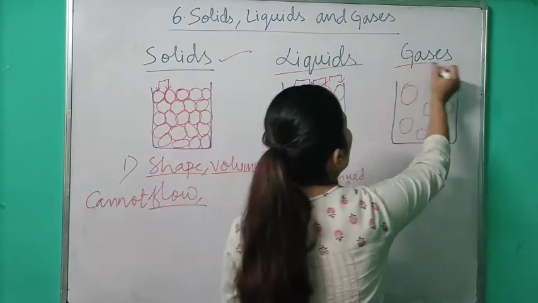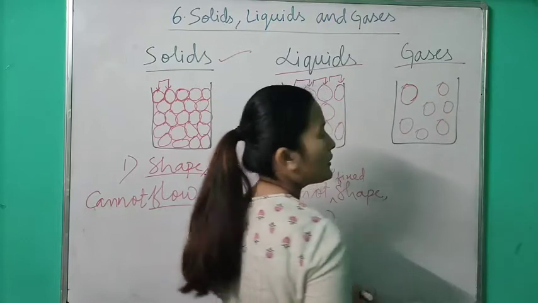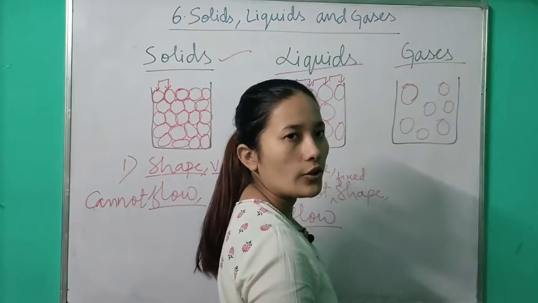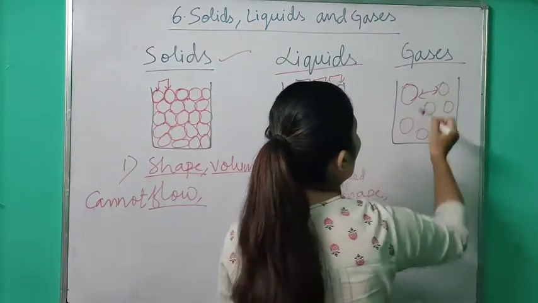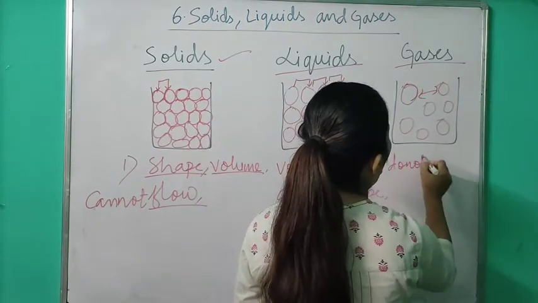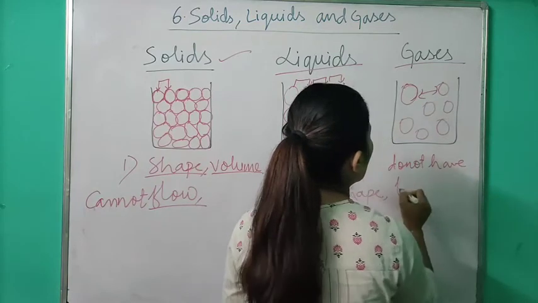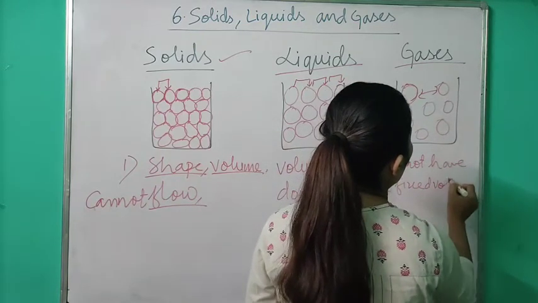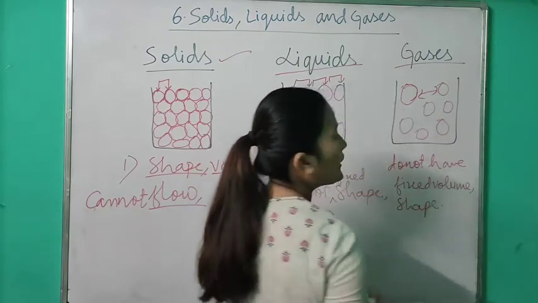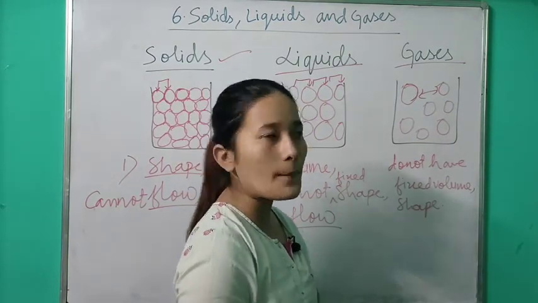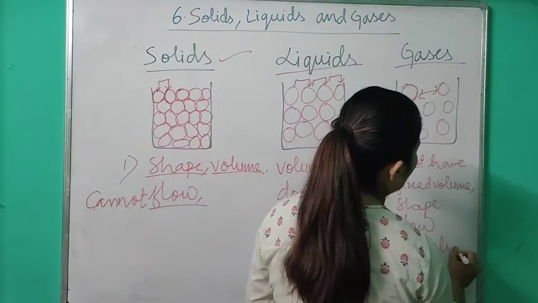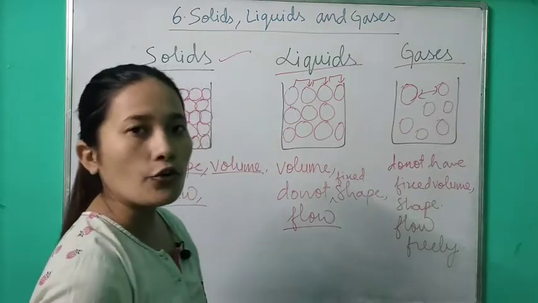Now coming to gases. If you look at the arrangement of atoms or molecules here, what can you see? They are distinctly apart. There is a huge space in between the two atoms. That's why gases do not have fixed volume nor fixed shape, and they can flow freely.